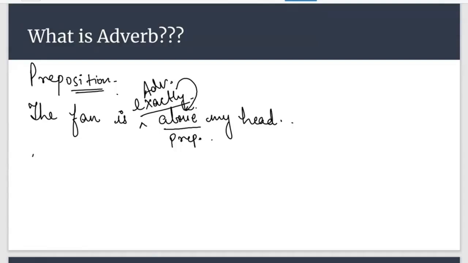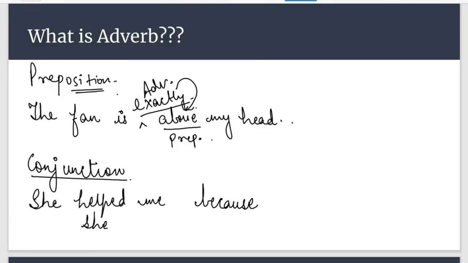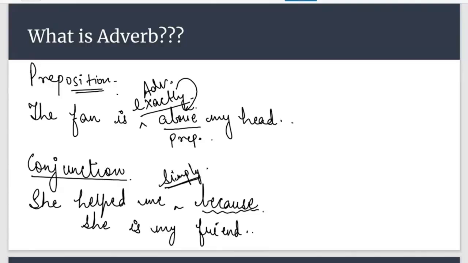Okay, now let's talk about conjunction. She helped me because she is my friend. In this sentence, which word is behaving as a conjunction? Because is behaving as a conjunction. Very good, guys. Now if I add, she helped me simply because she is my friend. So here simply is what? Simply is an adverb, and the adverb is qualifying what? The adverb is qualifying the conjunction. The adverb is adding something to the meaning of the conjunction. And the last one is interjection.